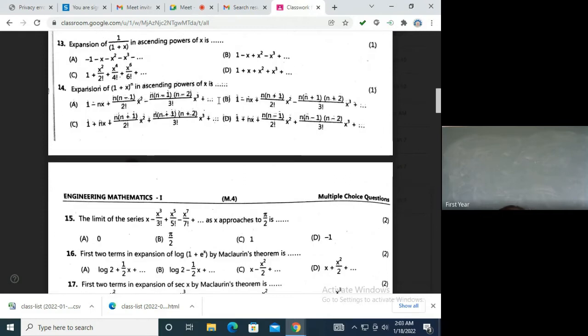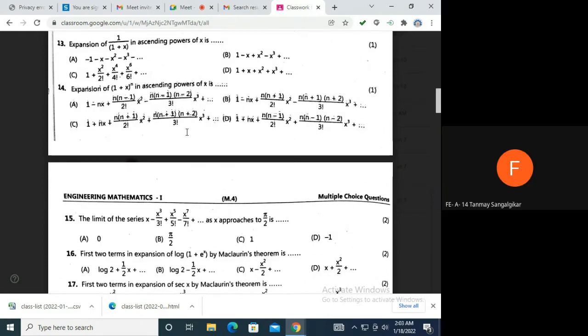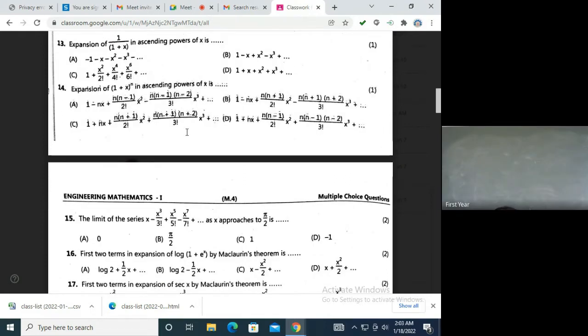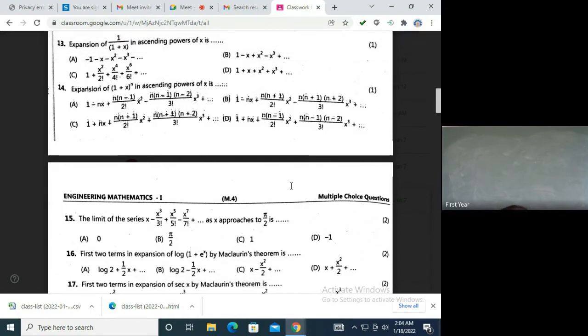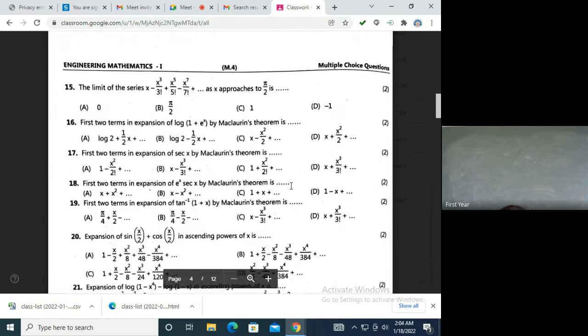Question number 14. Option D. Very good, everybody is correct on this. Option D is the answer. This is binomial expansion: 1 plus nx plus n into n minus 1 by 2 factorial x square and so on. Now let's go to question number 15 onwards where we have to solve it.